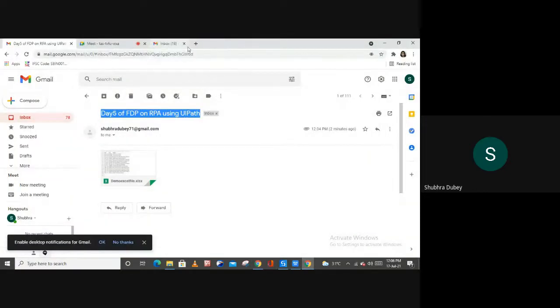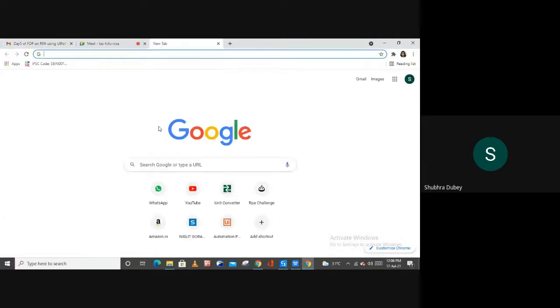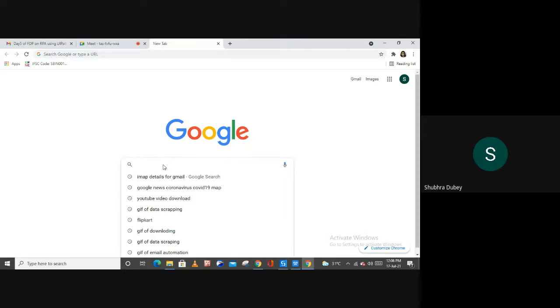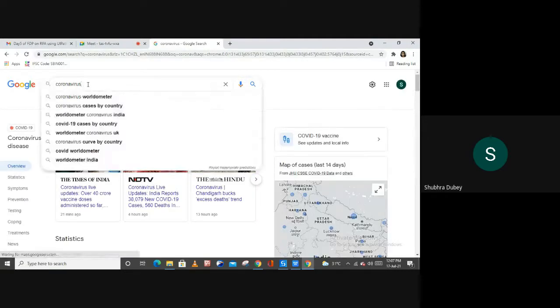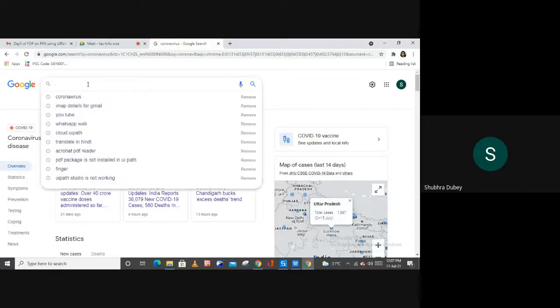Suppose in my case, I want to extract data from coronavirus news.